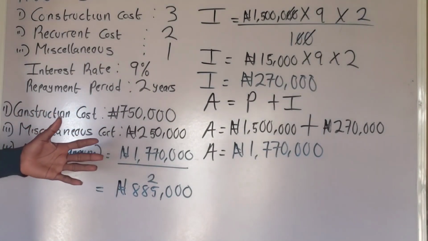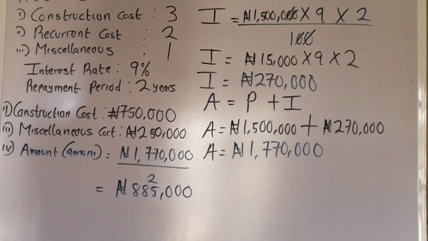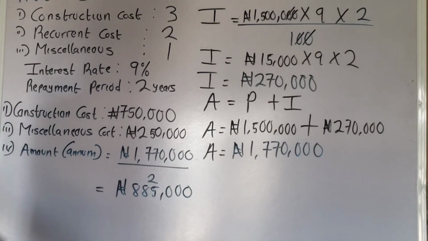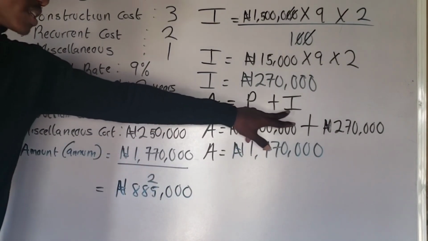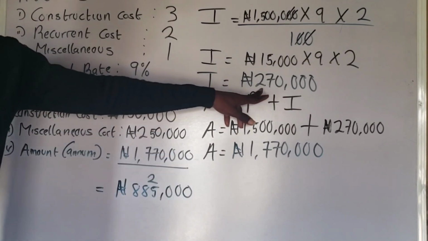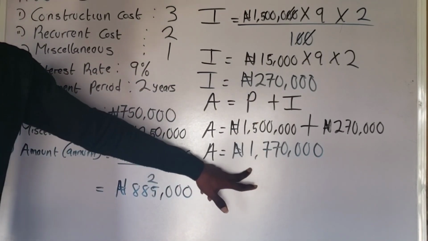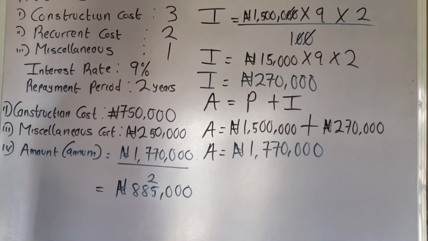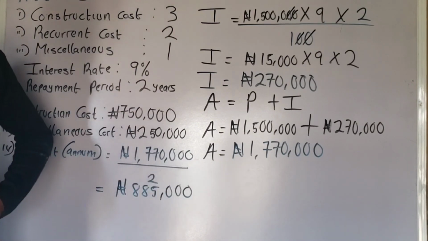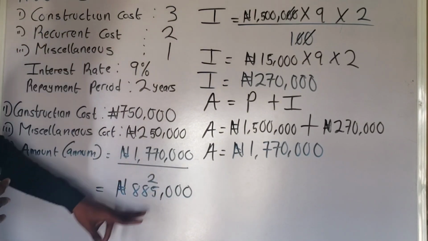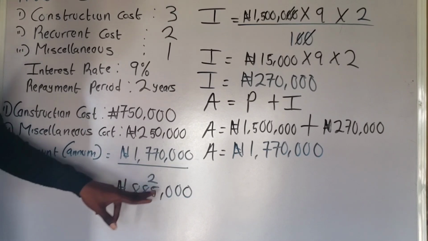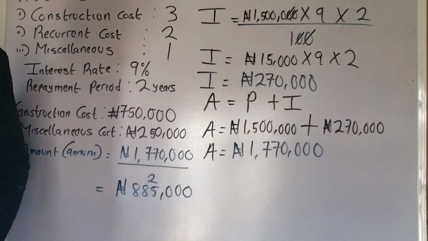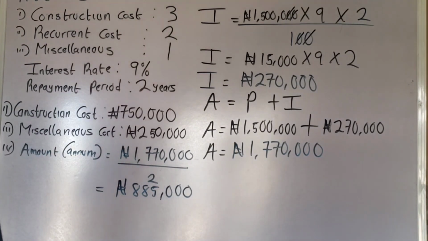I'm very sure you understood this. Please, if you didn't understand, reverse the video and watch it again. Okay, it's simple. I cannot determine the amount without calculating the interest, because amount is equal to what? Principal plus interest. And when I calculated the interest, I got 270,000 naira. Then I summed it with the principal and got 1,770,000 naira. And because the repayment period is 2 years, I divide the total amount that I'm going to pay by 2, which is the number of years. This is the amount I'm expected to repay per annum. Do you understand? Okay. Now let's proceed to the 5th question.